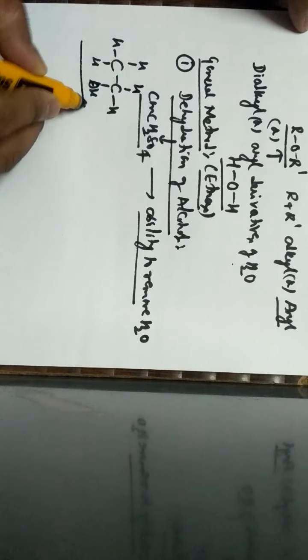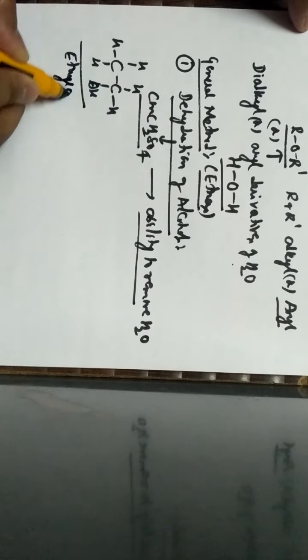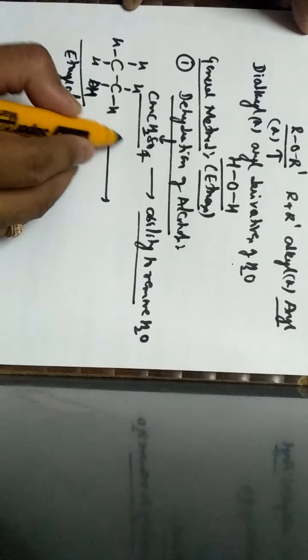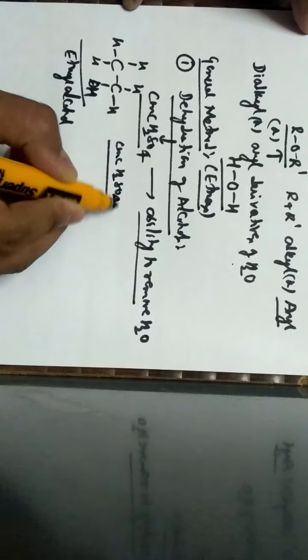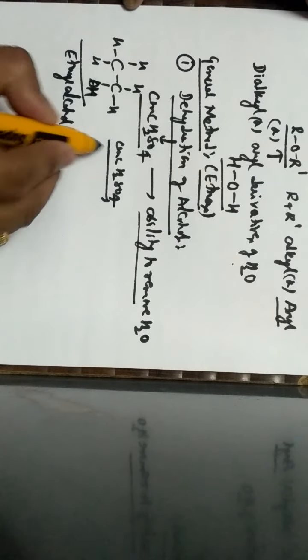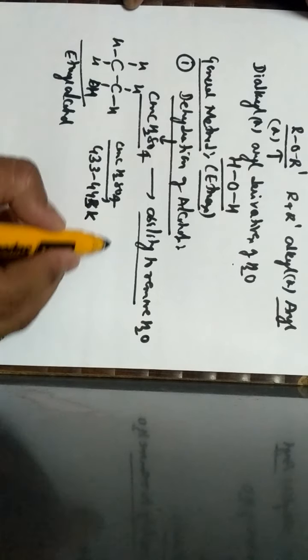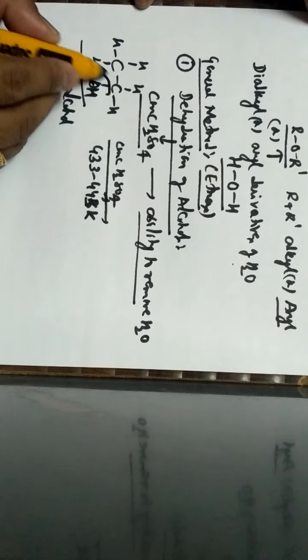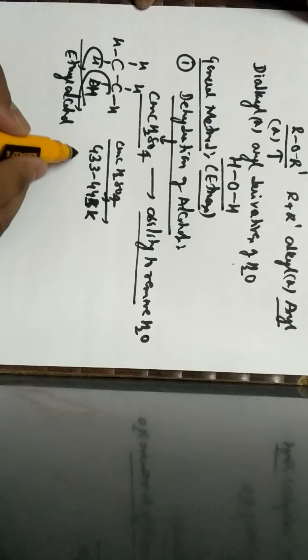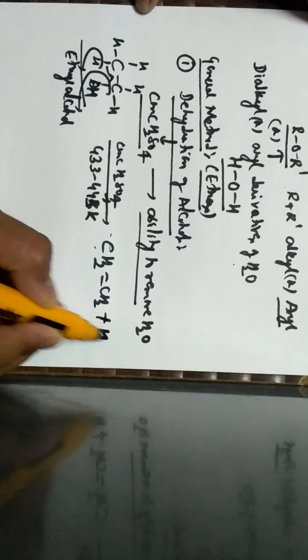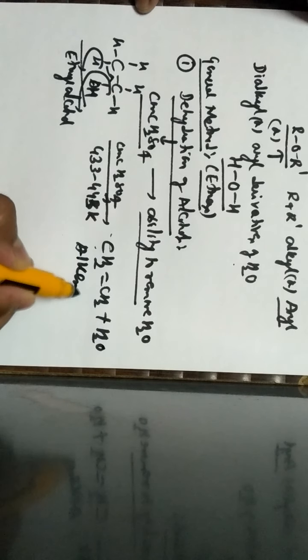We know this, it is nothing but ethyl alcohol. When this ethyl alcohol is treated with concentrated sulfuric acid by maintaining a temperature of 433 to 443 Kelvin, dehydration takes place, that is, hydro gets eliminated along with the elimination of a water molecule. When dehydration takes place, the corresponding compound that is obtained will be an alkene.